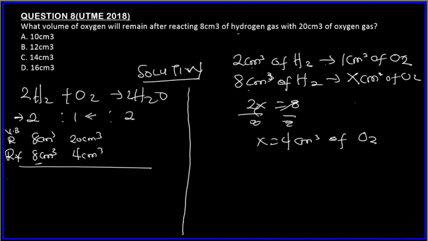So we know that the volume after sparking for hydrogen is 0 because everything will be used up. There's nothing left for hydrogen gas, but there's still something left of oxygen because it is in excess. How do you calculate this? We subtract 20 minus 4, which is what? 16 centimeter cube. Simple. So question 9 quickly.